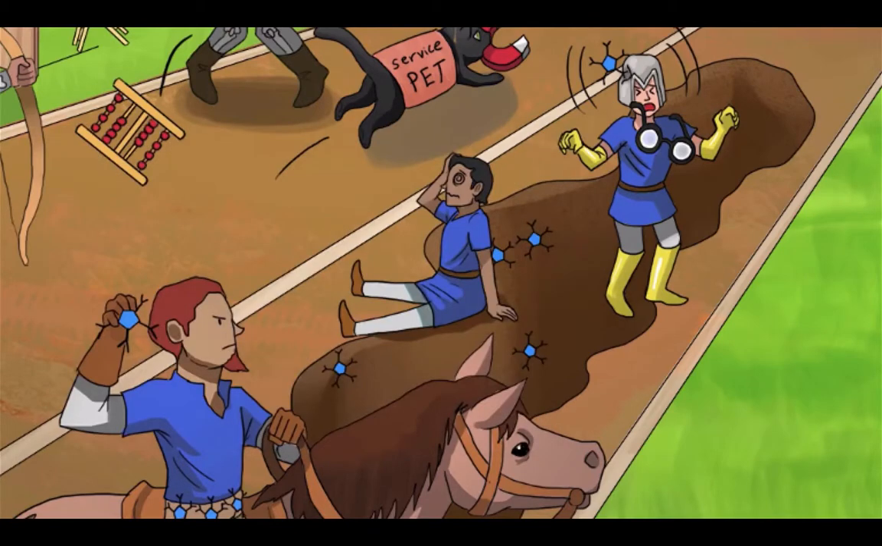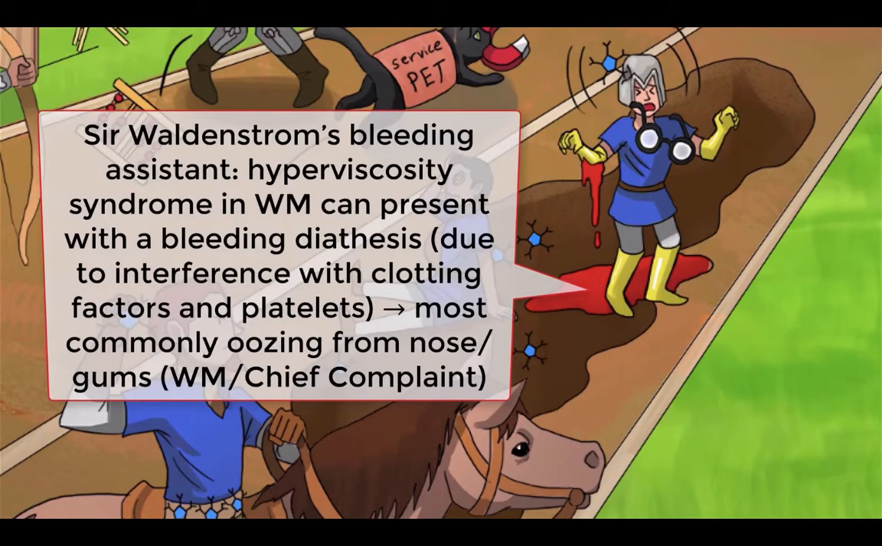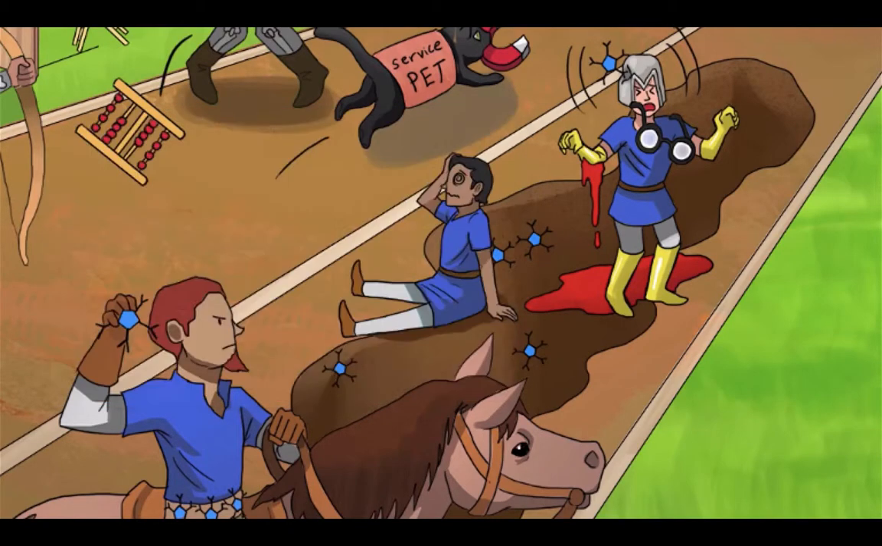Notice that we've given Sir Waldenstrom Squire over here some stockings and gloves, representing the typical stocking-glove distribution of peripheral polyneuropathies. There's also a tendency for bleeding because the excessive amount of IgM interferes with clotting factors and platelet function. Patients may report frequent bleeding from the nose or gums. Don't mean to sound mean or whatever, but it really is his fault for standing there.